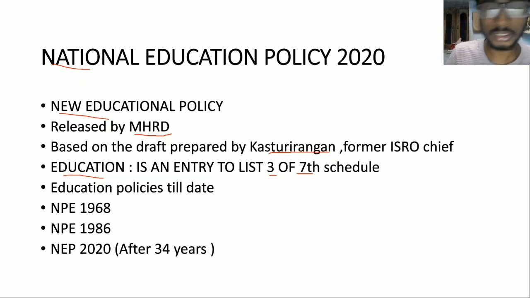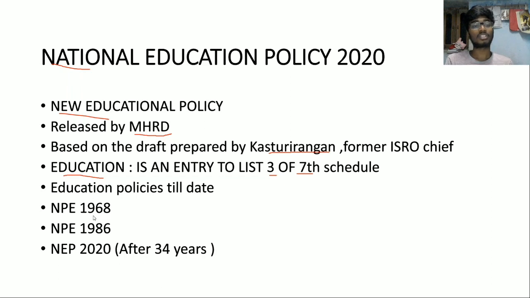So subjects in the concurrent list means that both states and the union share concurrent jurisdiction. That means both have equal power, and say for example, when a state law on a subject enumerated in the concurrent list becomes contradictory to the union law, then the union law will prevail. So the union law is given the upper hand. So this is about education. It is in the concurrent list.